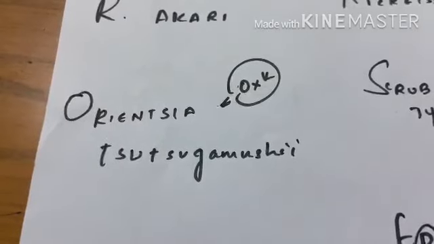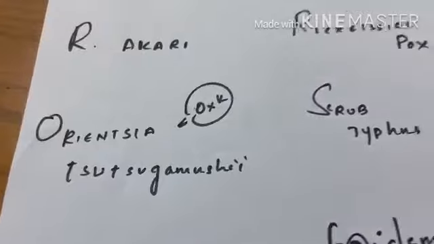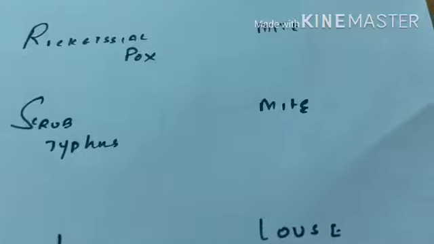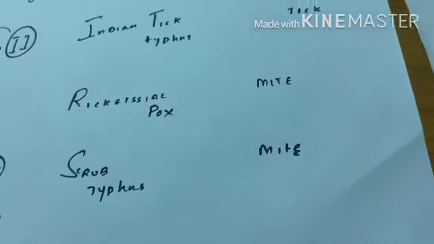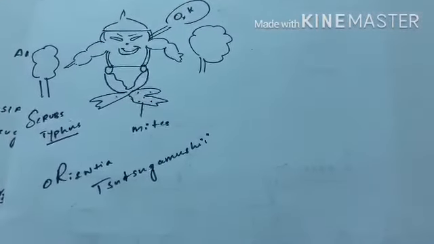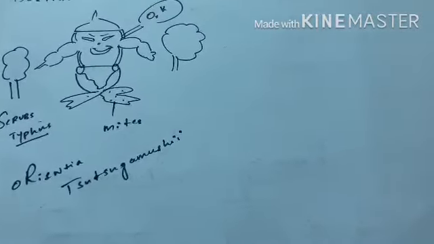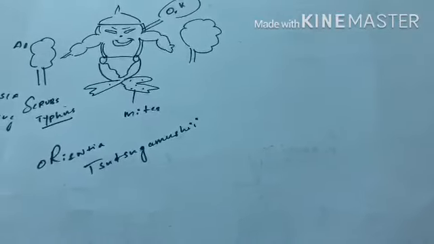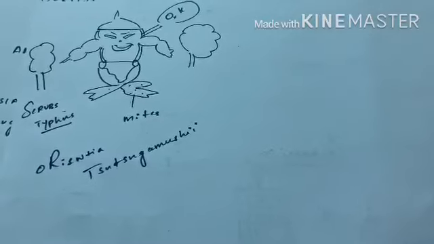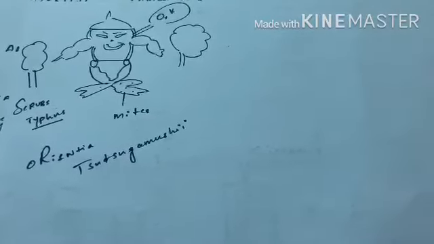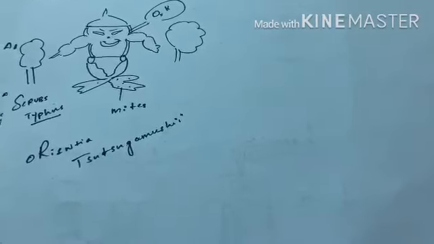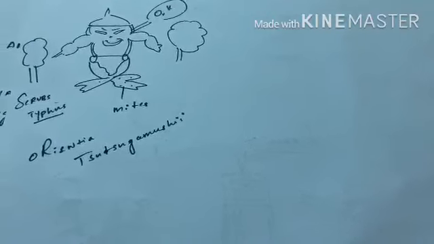Next, coming to Orientia tsutsugamushi. It causes scrub typhus through vector mite. For this also, just draw this diagram. As the name shows, tsutsugamushi is a Japanese name. So here we drew a wrestler. Forests are called scrubs, and there are mites on his legs, and he says okay, whose importance I will tell you later. Just draw this diagram beside Orientia tsutsugamushi.